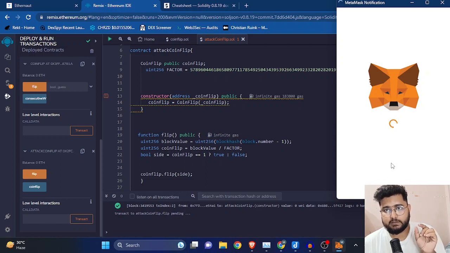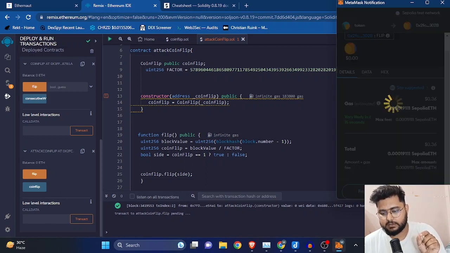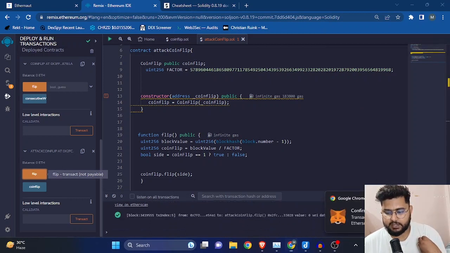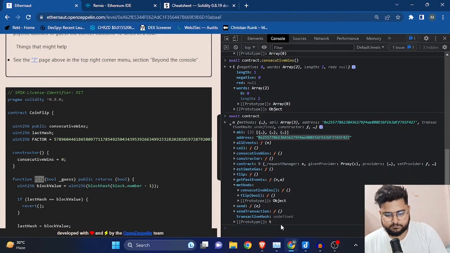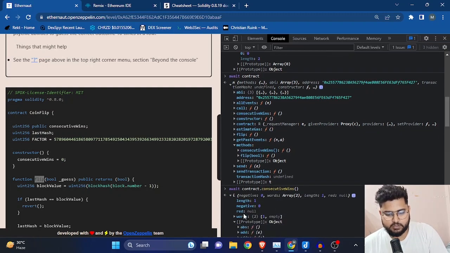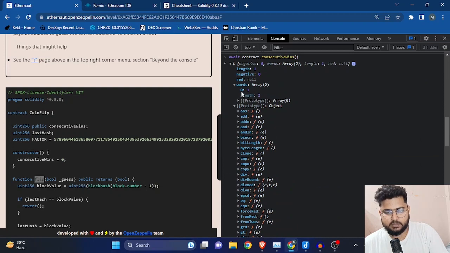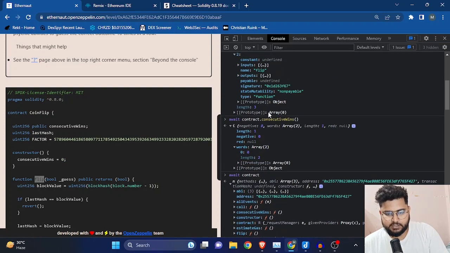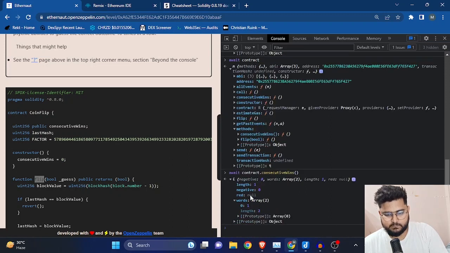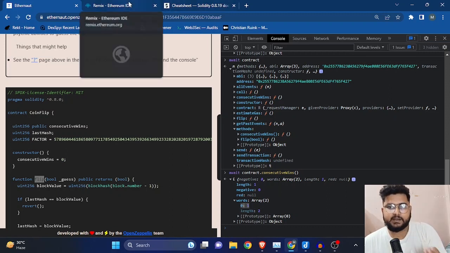So when we are flipping here, we are just guessing the number correctly, guessing the flip correctly. So the transaction is confirmed. Let's just see if consecutive wins has been increased by 1 or not. So here in the words, when you'll see here, the length is increased to 1. Initially the length in the words was 0, but now the length is 1, so it is increased by 1.